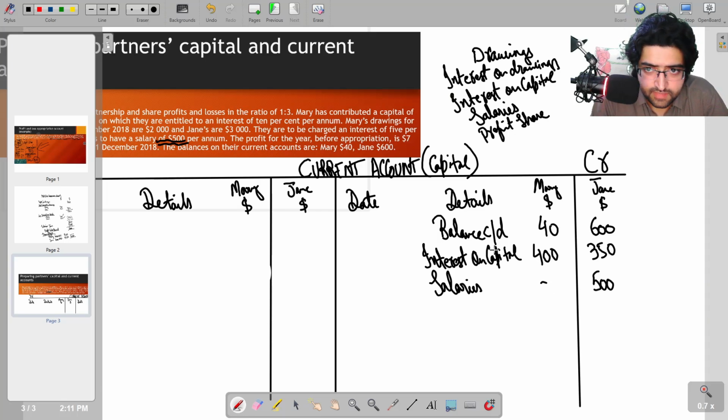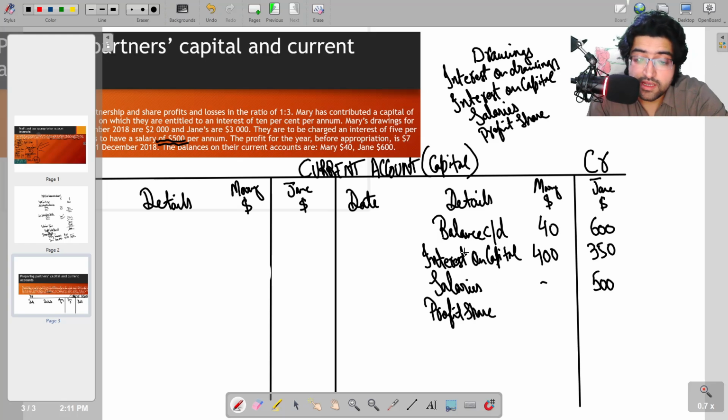Okay. Now profit share. Profit share again belongs to the partners, and the business is giving that in the form of money to the partners. So profit share increases the capital of the partners in the business, right? You remember, profit is always added to the capital, right? So profit share increases the capital of the partner.